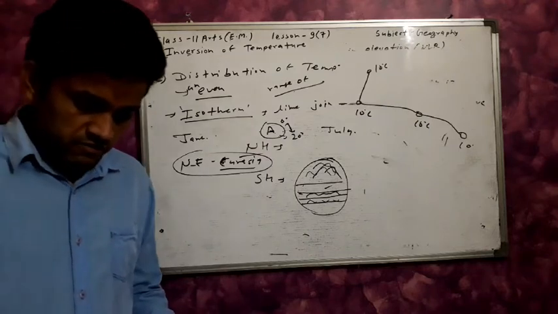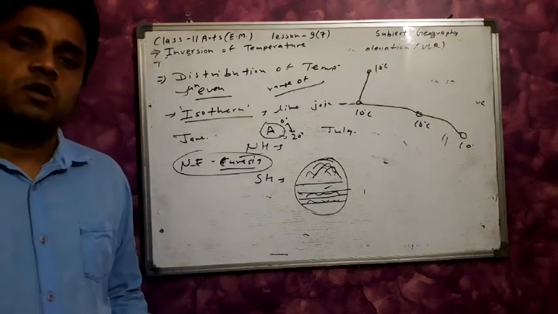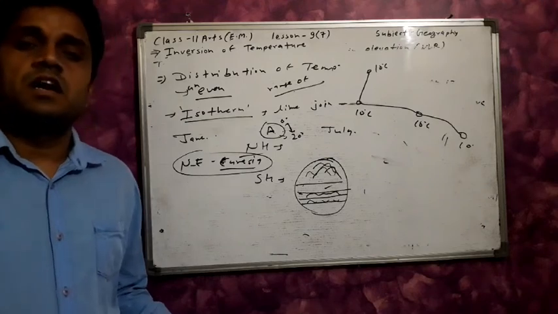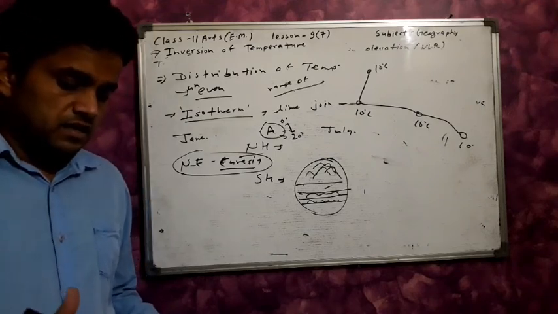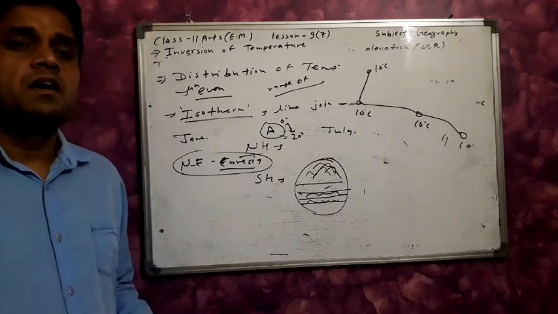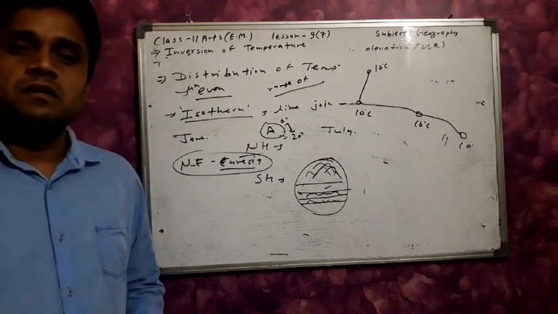In the northern hemisphere in the month of July, the isotherms also have curves. In the January month, in the southern hemisphere, the water part, the ocean part, the isotherms are parallel to the latitudes. In the northern hemisphere the isotherms have curves. Okay, the isotherms are curved in the northern hemisphere.